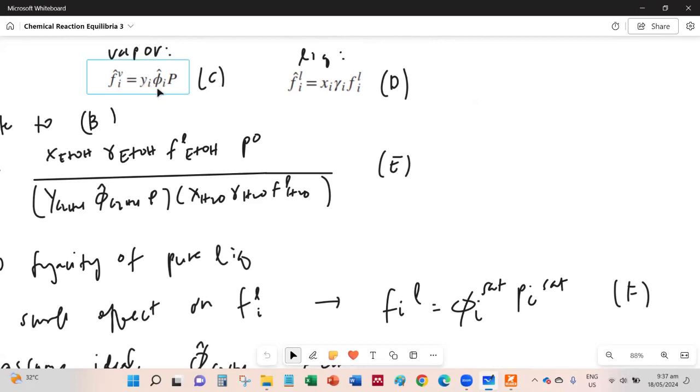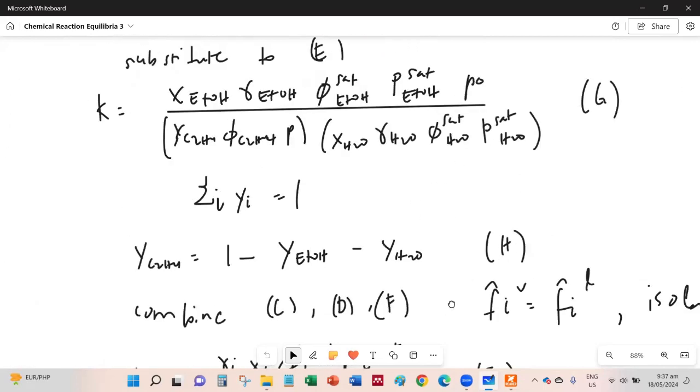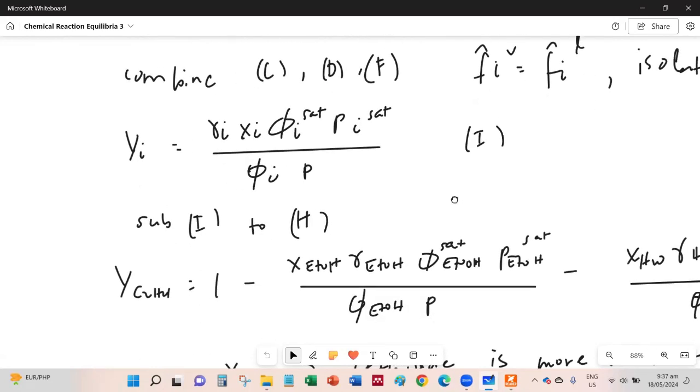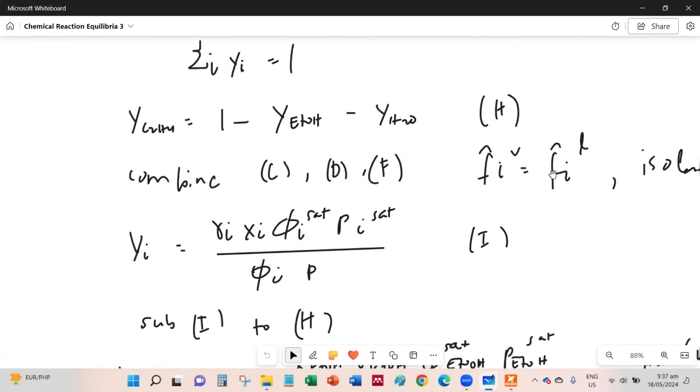So again, we substitute the fugacity coefficient right here and substitute the liquid phase fugacity. After manipulating those equations, you will get equation I. The next thing to do is substitute equation I into equation H.